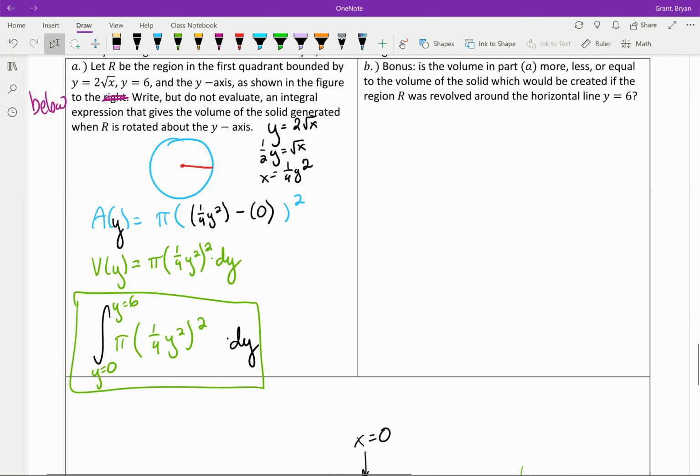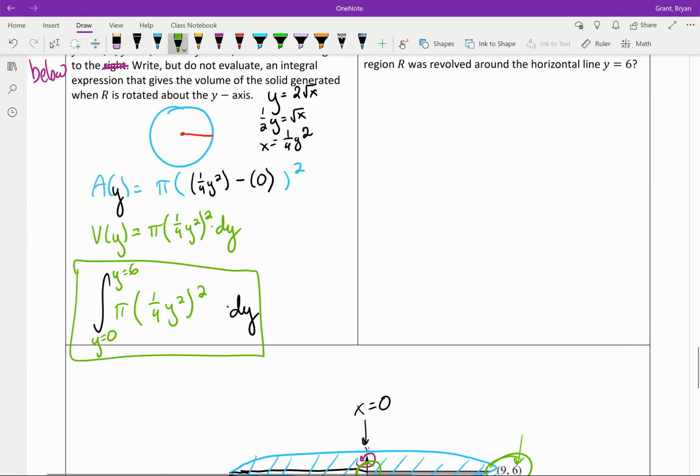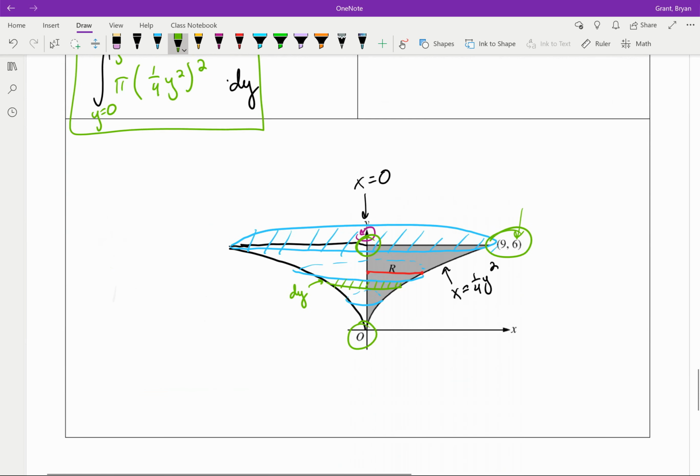Now, I give you a bonus question. I'm not going to give you the answer here, but I'll at least give you the setup, and you could check these on your calculator if you wanted. Note when you plug this into your calculator, you don't have to use y, you can use x. Y is fine. Any variable is fine. So, bonus. Is the volume more, less, or equal to the volume of the solid which would be created if the region R was rotated about the horizontal line y equals 6?